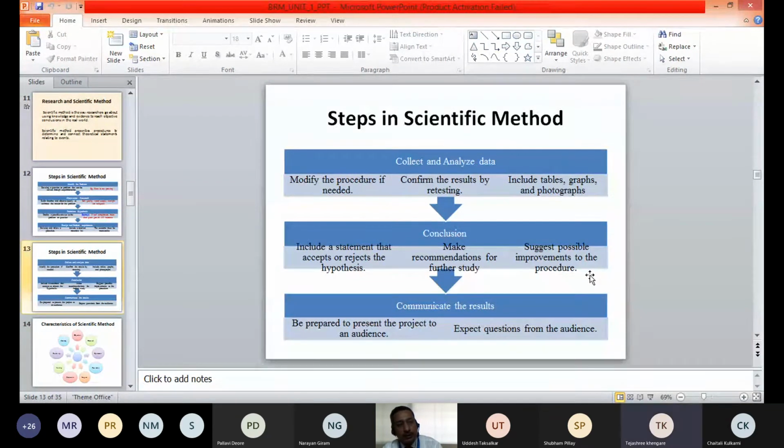Once we have tested the hypothesis and come to know the exact reason why sales is not growing, then we can conclude which hypothesis is accepted and which hypothesis is rejected, and why actually the sales is not growing. We can suggest further improvements in the study, or suggest some improvements in the procedures if required, and then we communicate the results.